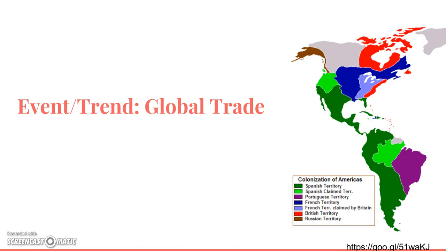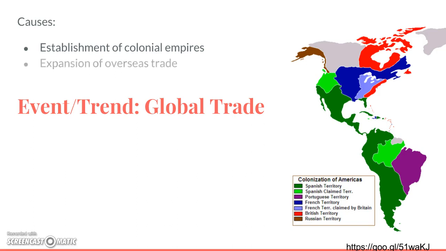The next event or trend we're going to talk about is global trade. So what were the causes of global trade? Well, first of all, establishment of colonial empires. As you can see from this map illustrated here, the European powers began to colonize parts of the Americas, sometimes large parts, sometimes smaller parts. And because of that, they were able to expand their overseas trade. People would leave Europe and go and pick up things from the Americas and then take them back and trade them back in Europe.